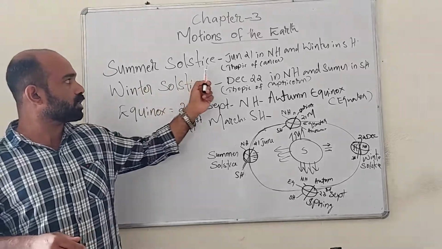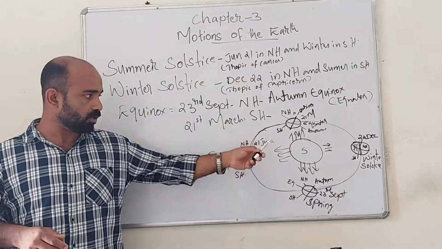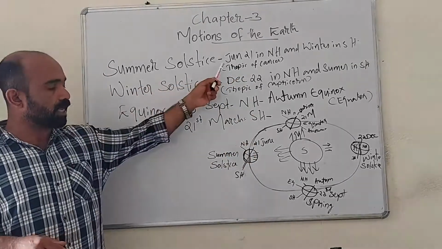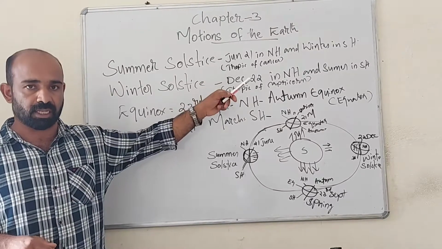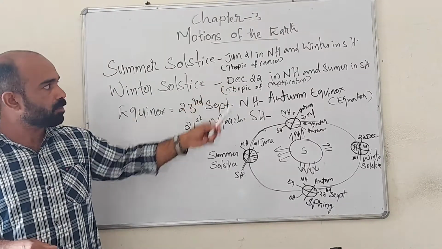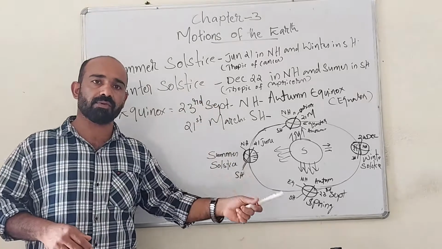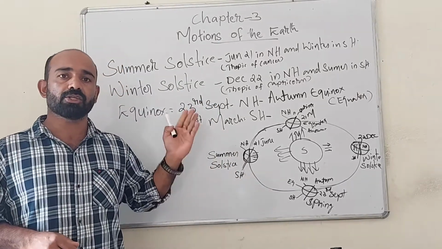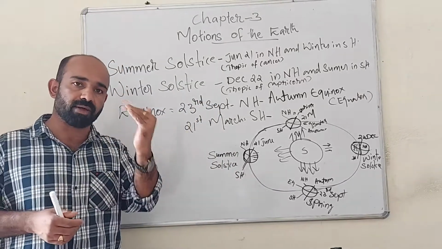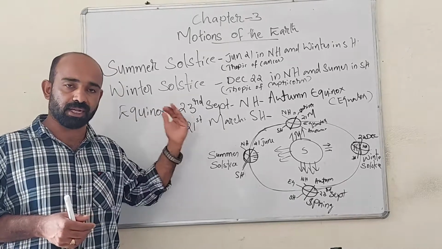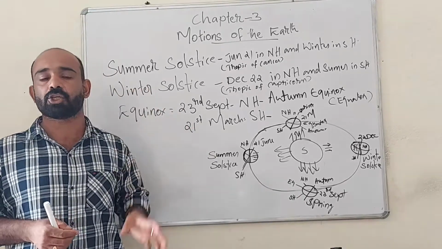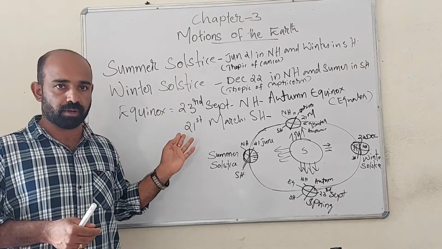So here summer solstice is on June 21 in the northern hemisphere, and the same day will be winter solstice in the southern hemisphere. Because on June 21, sunlight will fall over the Tropic of Cancer, maximum heat and light will be available over the Tropic of Cancer, and that is why it is the longest day and shortest night in the northern hemisphere.